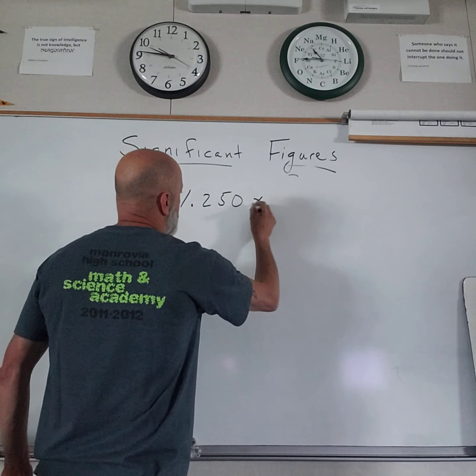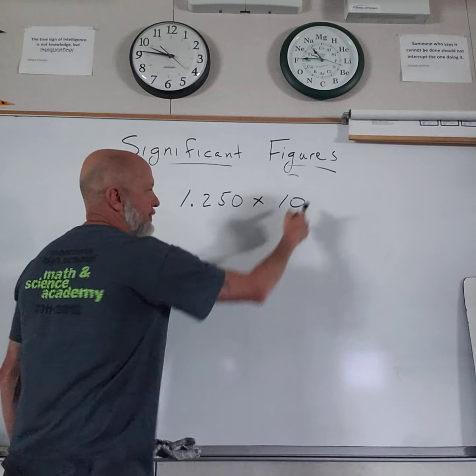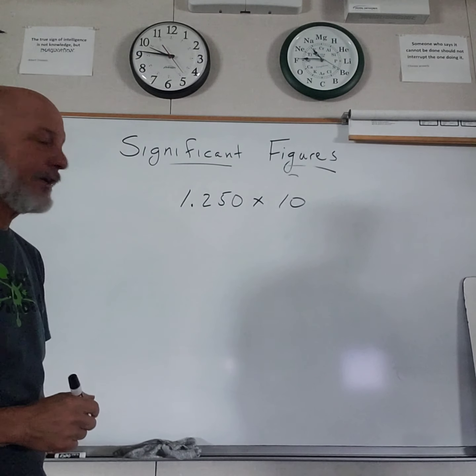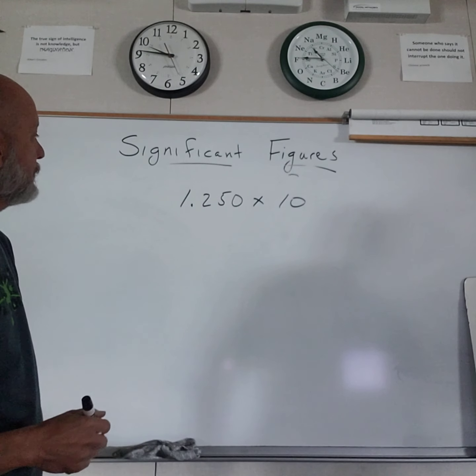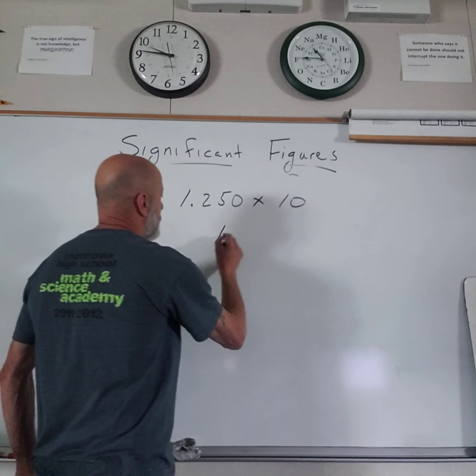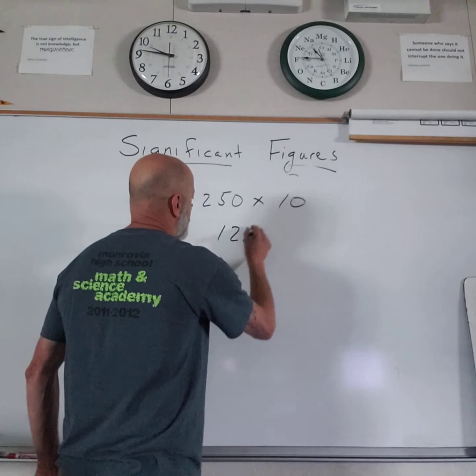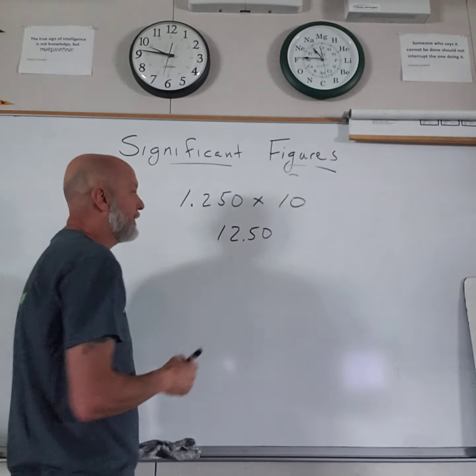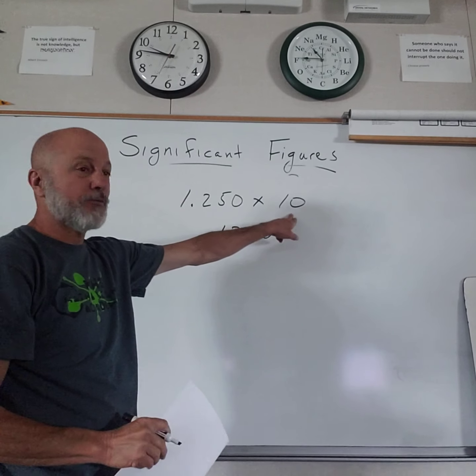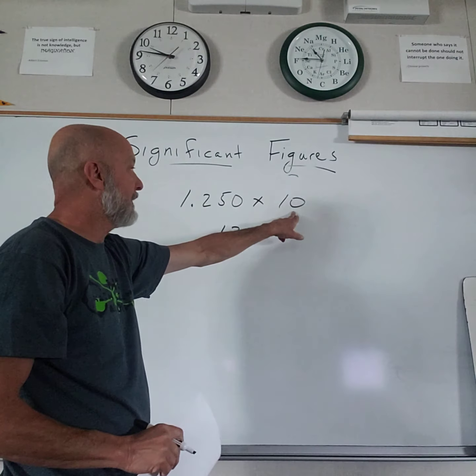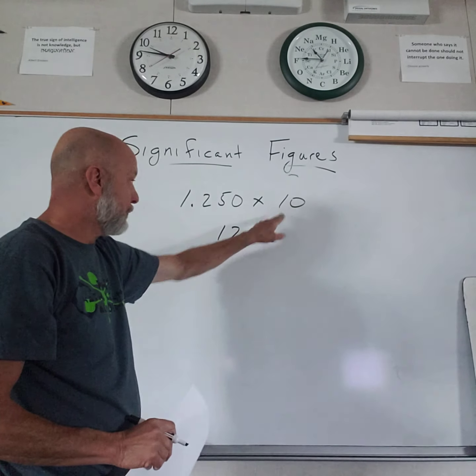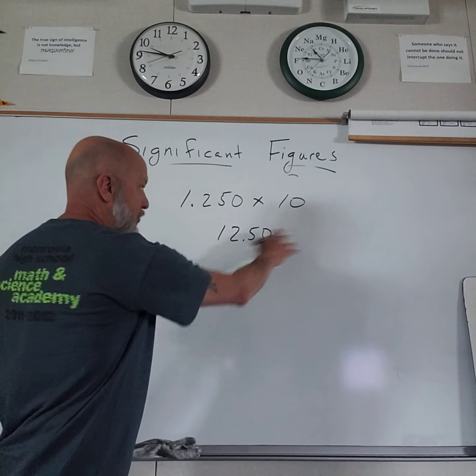If I take a really accurate number, 1.250, times 10, and there's no decimal point, it's only accurate to 1 sig fig. 1.250 times 10 would be 12.50. But this measurement, I was really sloppy. I didn't have any accuracy in that. Because it only has 1 sig fig, I've got to round my number to 1 sig fig.